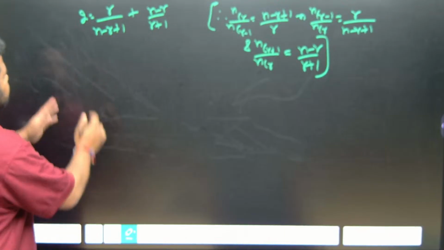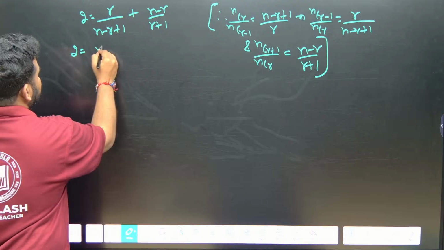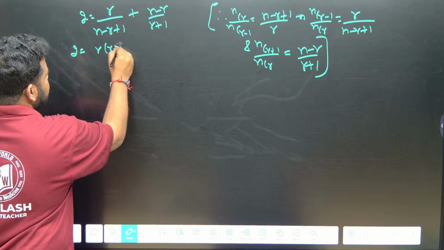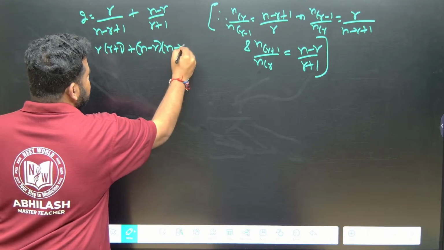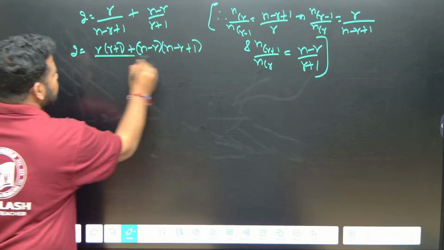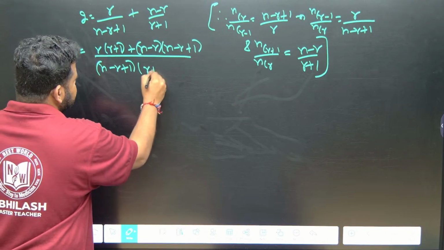Now, see here. If I take LCM, this will become what? 2, let us keep it as it is. So, this will become R into (R plus 1), correct? Yes. This will become (N minus R) into (N minus R plus 1), correct? Divided by what is it? (N minus R plus 1) into (R plus 1). This is what I have.